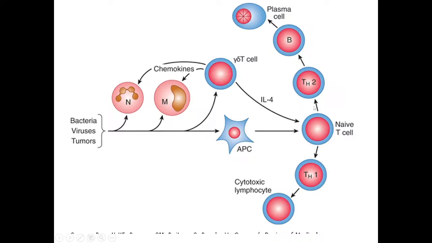Now we are seeing that they are dividing into two, Th2 and Th1. One is cytotoxic and one is helper cells. And these helper cells will further activate the B cells. The B cells can also act as antigen presenting cells. But these helper cells help the other cells for proliferation and clonal expansion. While the cytotoxic T cells, as the name suggests, are cytotoxic. They kill the inflamed or the infected cells, right?